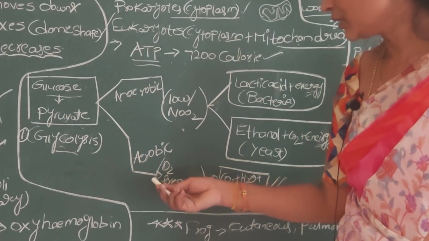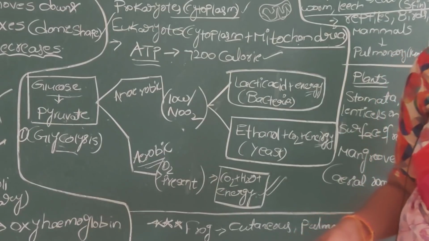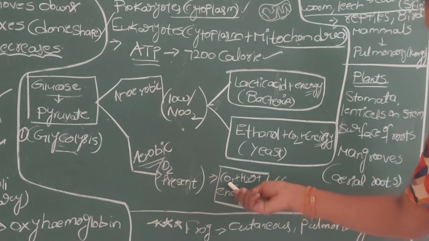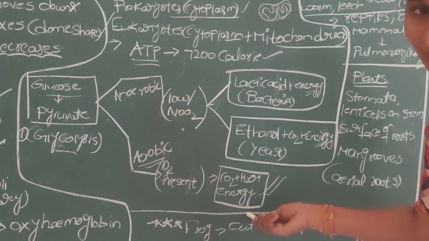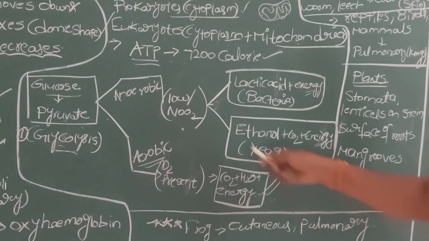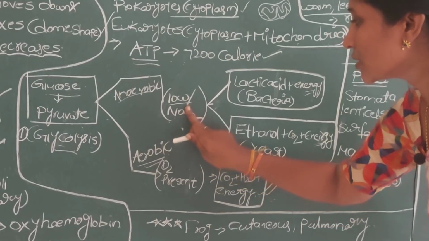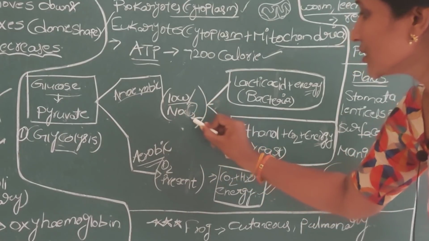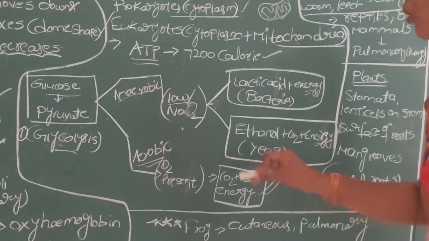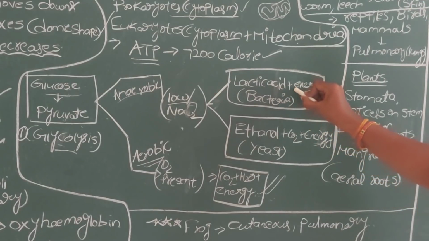So in the presence of oxygen, the respiration that takes place we call aerobic respiration. In aerobic respiration, the final products are CO2, water, and a large amount of energy. It takes place in all higher animals including humans. But when there is low oxygen or no oxygen, meaning very little oxygen or completely no oxygen, organisms produce different compounds in the respiration process.